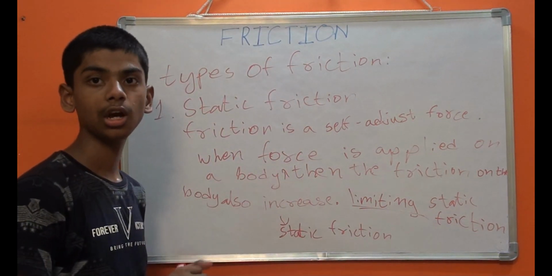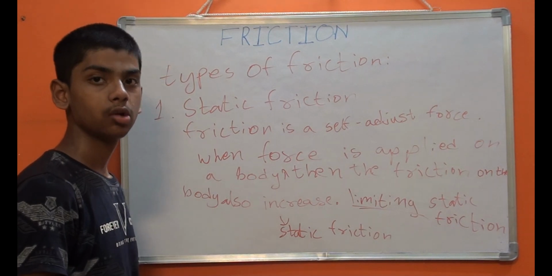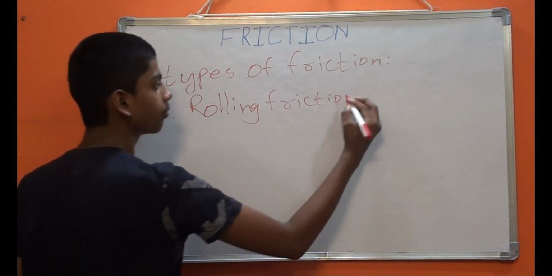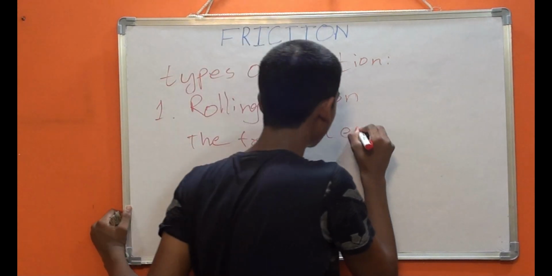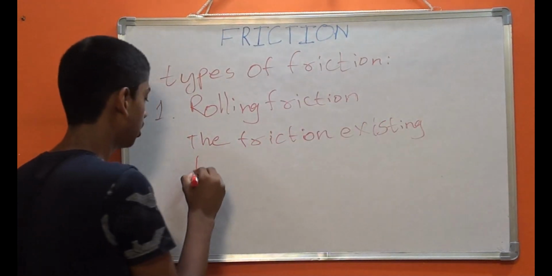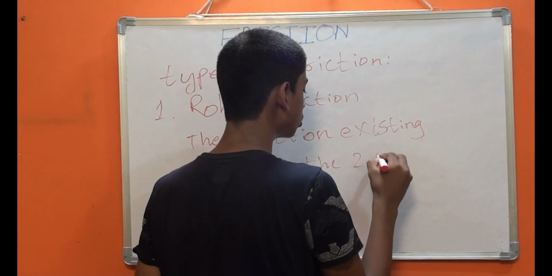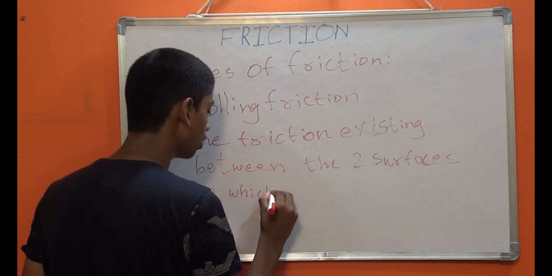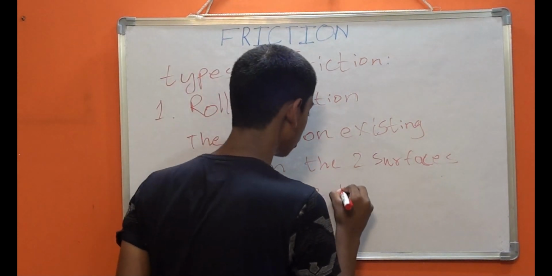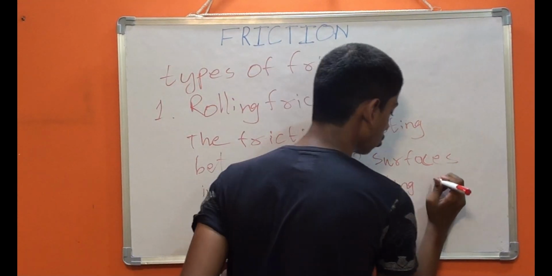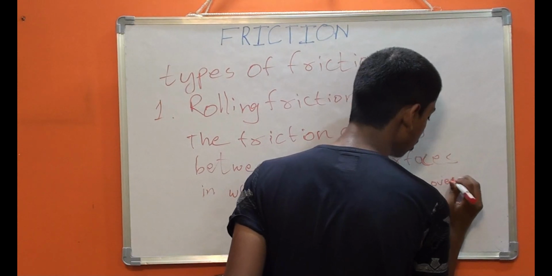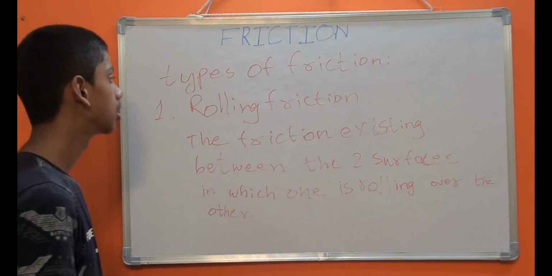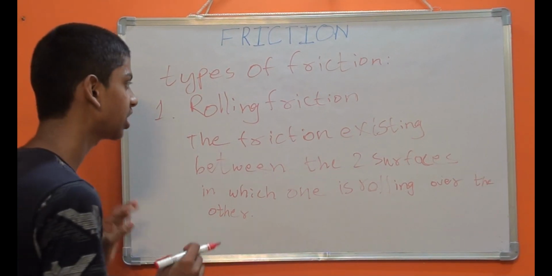Now let's see what is rolling friction. The friction existing between two surfaces in which one is rolling over the other is called rolling friction. The next one is sliding friction.